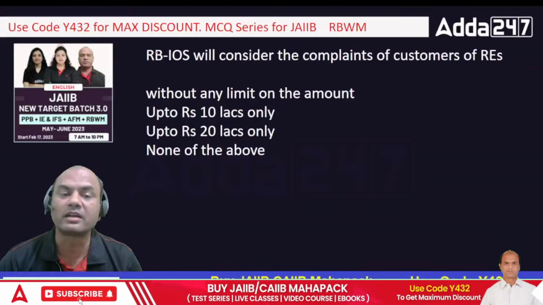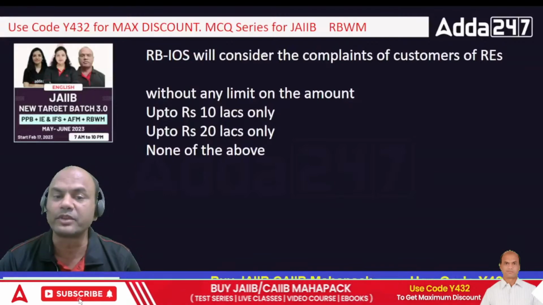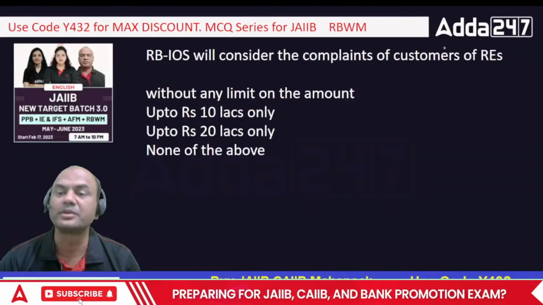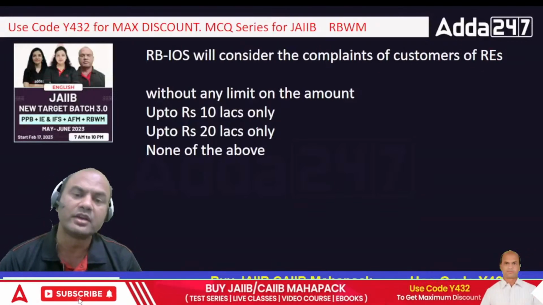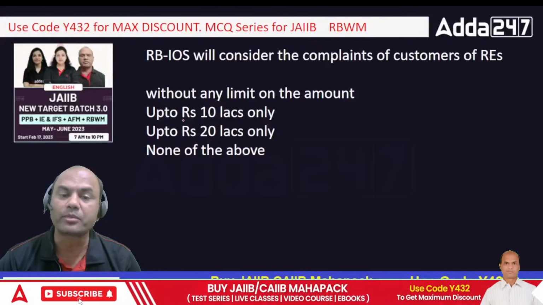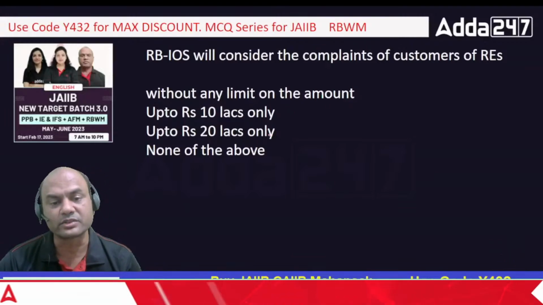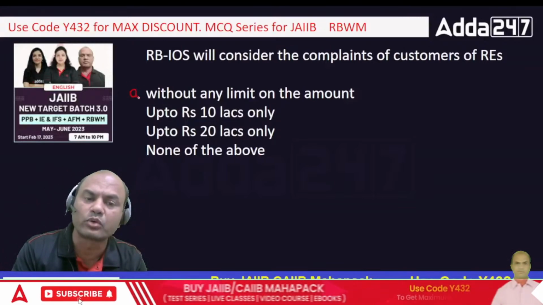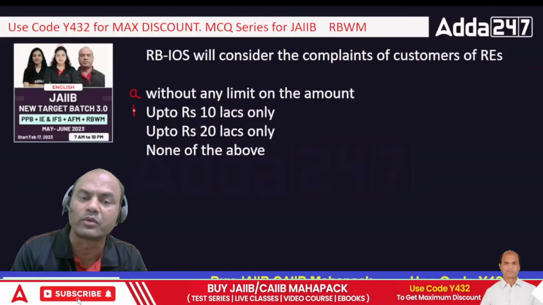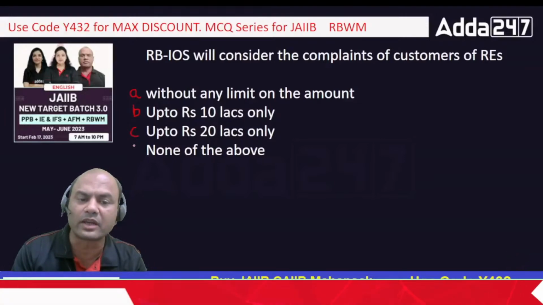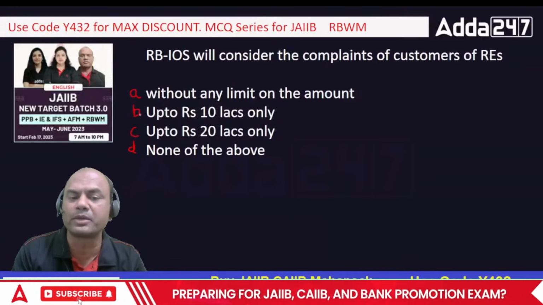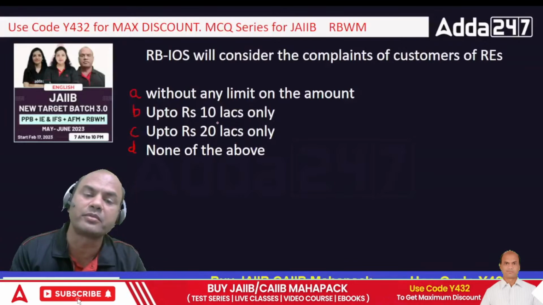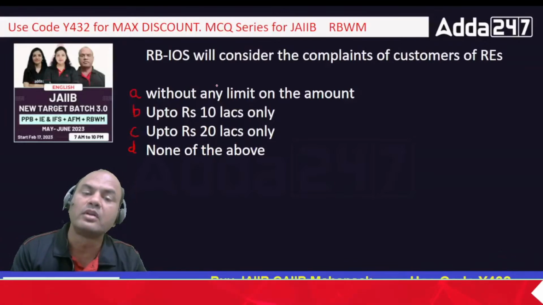RBIOS means the Reserve Bank Integrated Ombudsman Scheme will consider the complaints of customers of REs, meaning customers of banks or institutions: without any limit on amount, up to 10 lakhs only, up to 20 lakhs only, or none of the above. So what is the limit for which I can go to the ombudsman? Can I go to the ombudsman only up to 10 lakh rupees, for any problem I am facing for 10 lakh? Or if I am facing a problem for 20 lakhs, or none of the above, or any limit?